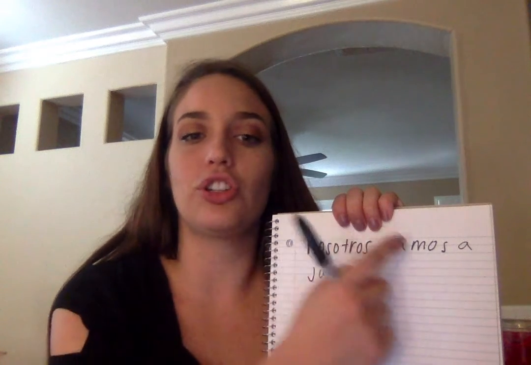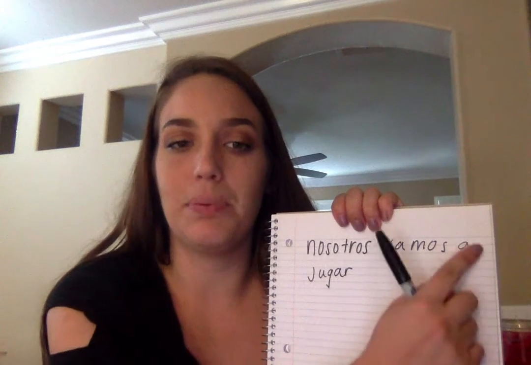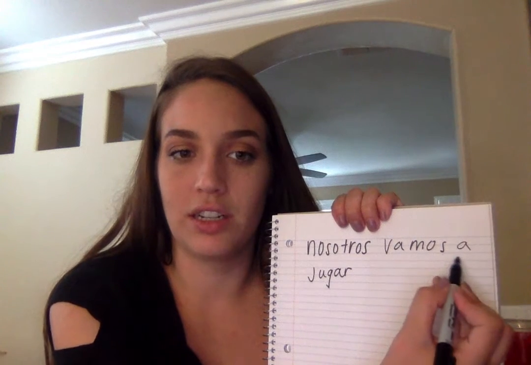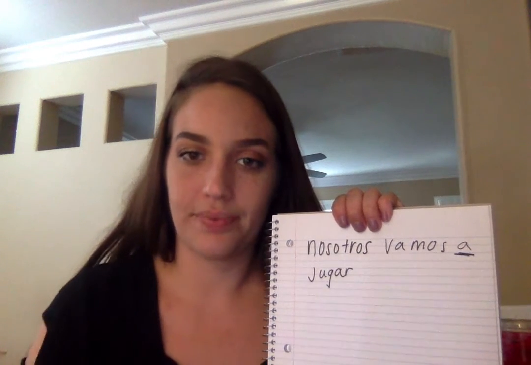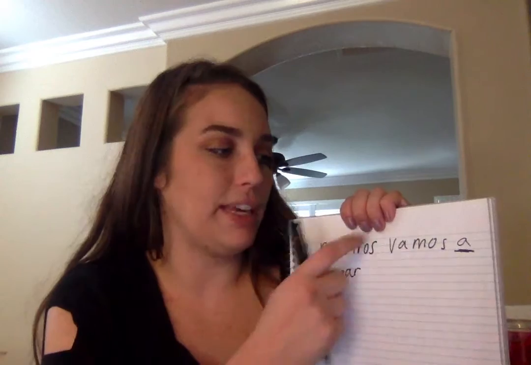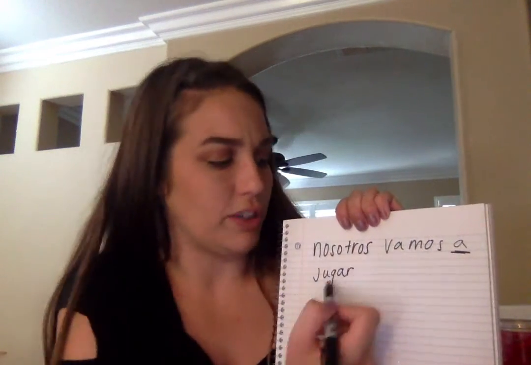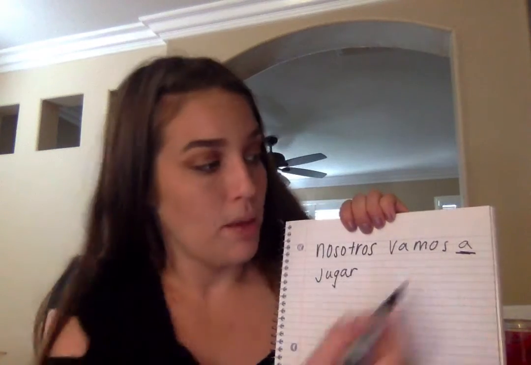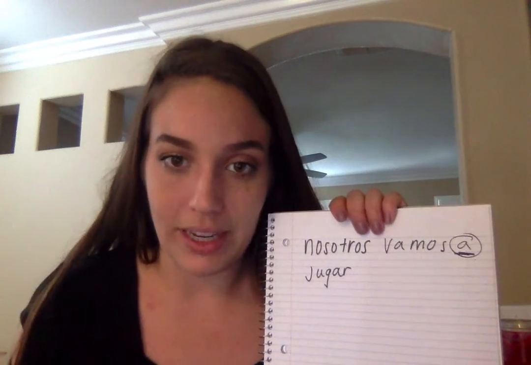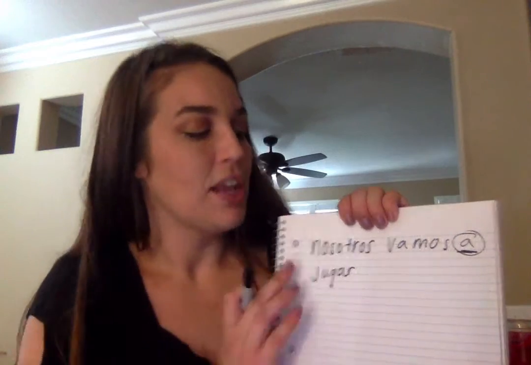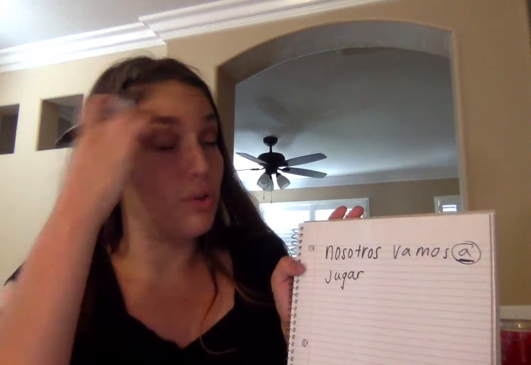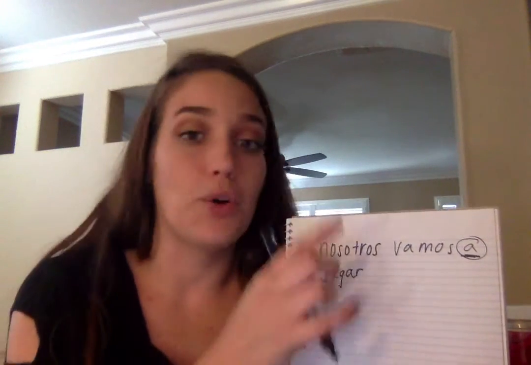So instead of nosotros vamos jugar, we need to put an a right here to separate these two, okay? When we use the verb ir and we're talking about doing something in the future, doing another verb, keep these two verbs separate. They do not like each other. Put an a in between and everything will be fine, all right? So we have nosotros vamos a jugar, que significa we're going to play.